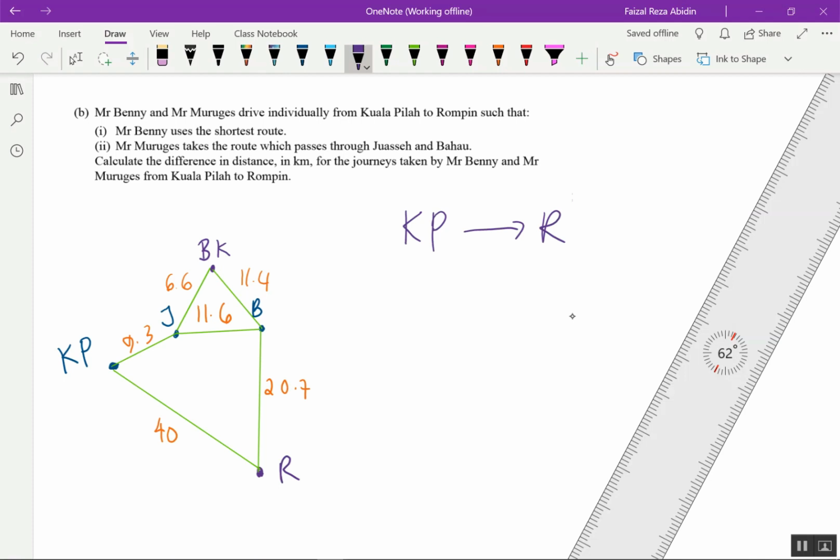We don't know yet which one is the shortest route. And number 2, Mr. Murugesh takes the route which passes through Juase and Bahau. That means from Kuala Pilah to Juase to Bahau to Rompin.